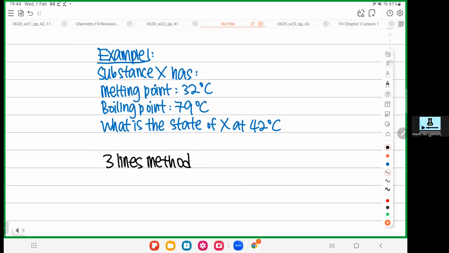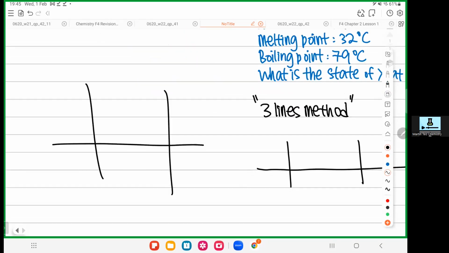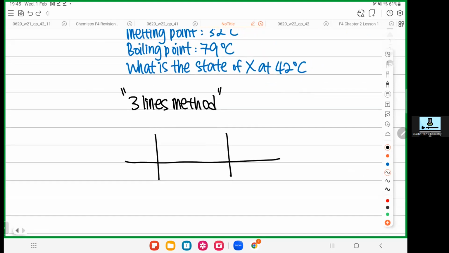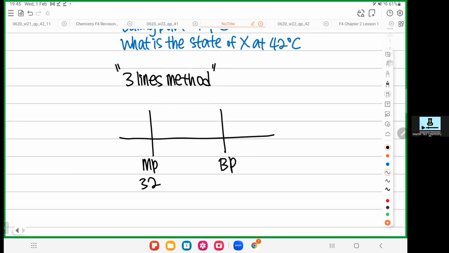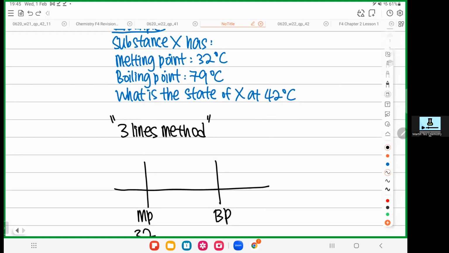Okay, 3 lines method. 1, 2, 3. 3 lines. Okay. So the first intersection, you see intersection across. The first intersection here, put your melting point. Okay, MP. MP is melting point. The second intersection here, put your boiling point, BP. Melting point, boiling point. The sequence cannot go wrong. So put the value. What is your melting point? Given 32. What is your boiling point? Given here 79.